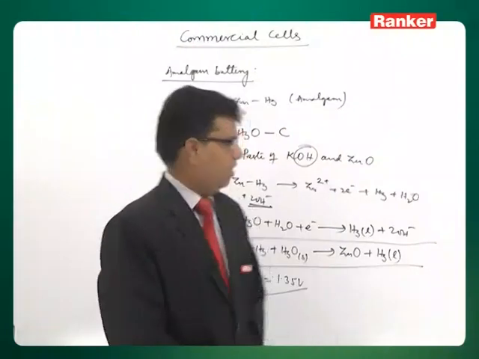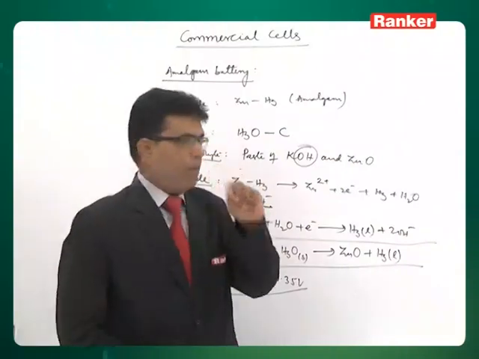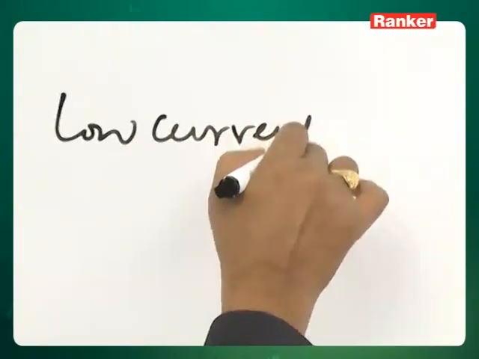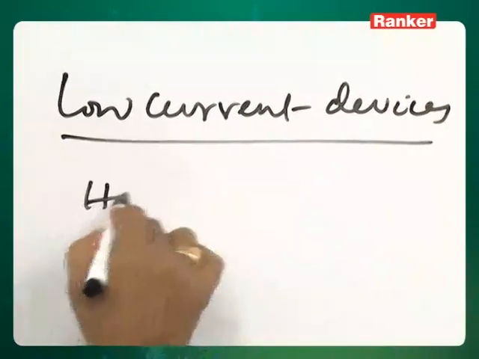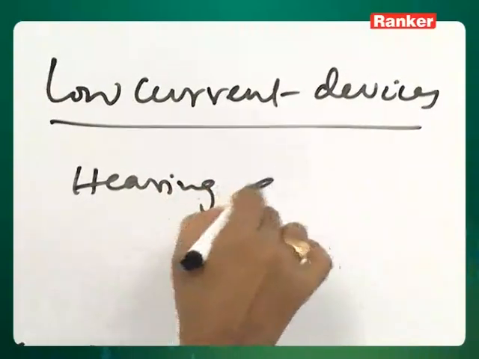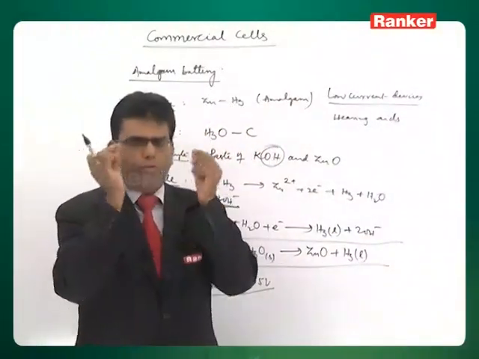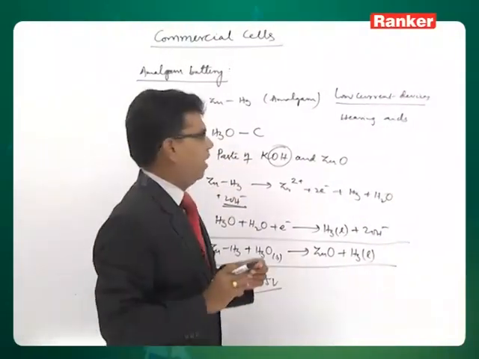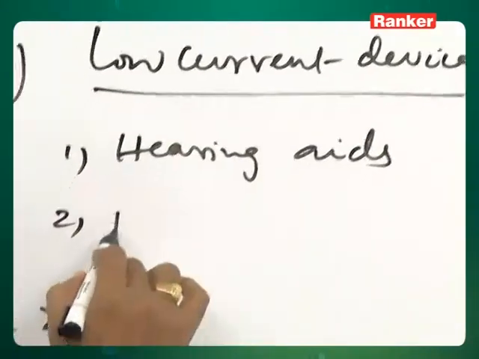So, that is the reason this amalgam cell is useful mainly in low current devices. What are the low current devices? Hearing aids. Hearing aids are used for the hearing purpose, for deaf people, and also flash cameras.